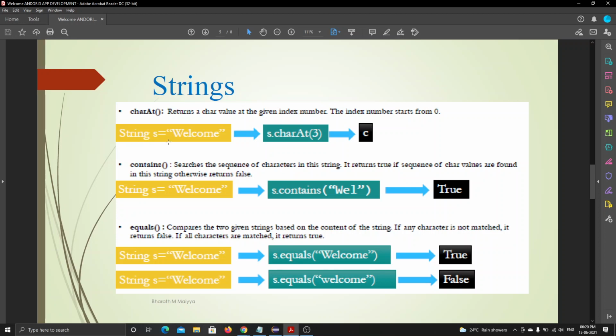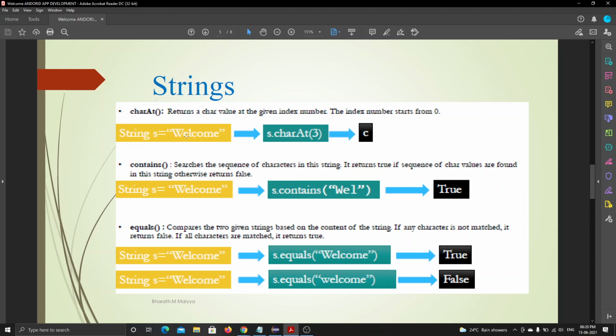What it means is we can access a character in the middle of a string using the charAt function, by referring to its index value. Understanding? Let me say once again.